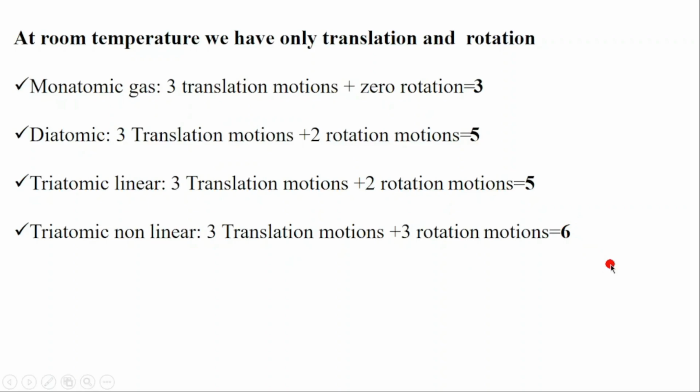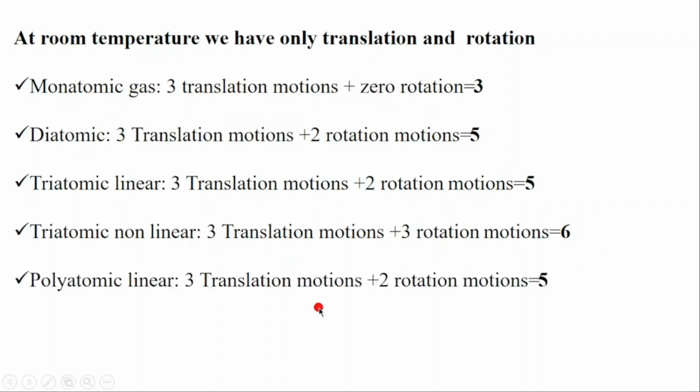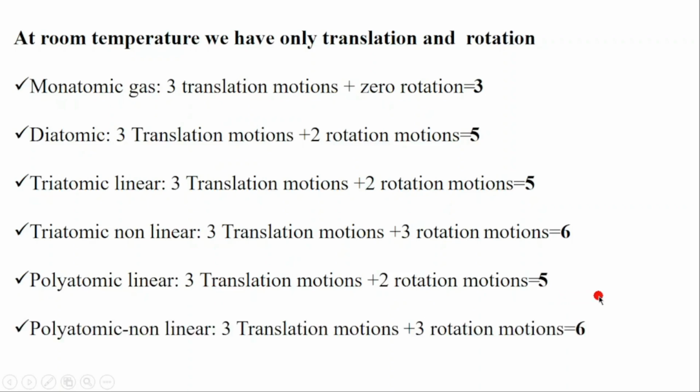Then triatomic non-linear, they have 3 translational motions and they have 3 rotations, which is 6. Then polyatomic linear, because they are linear, they have only 2 rotational motions and 3 translational motions, which makes total 5. Then polyatomic non-linear, they have 3 translational motions and 3 rotational motions, which makes total of 6.